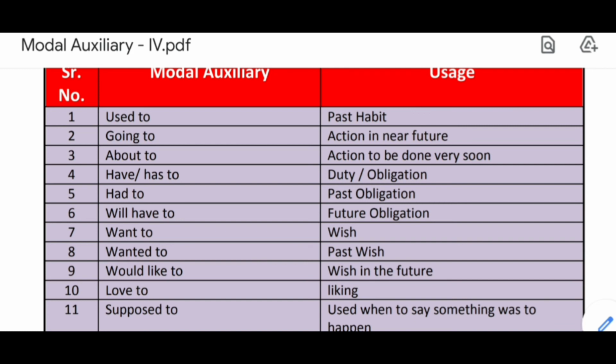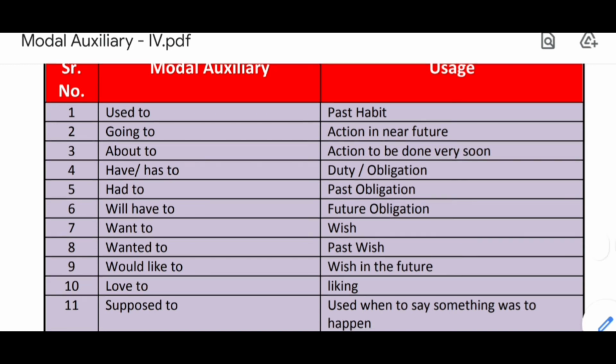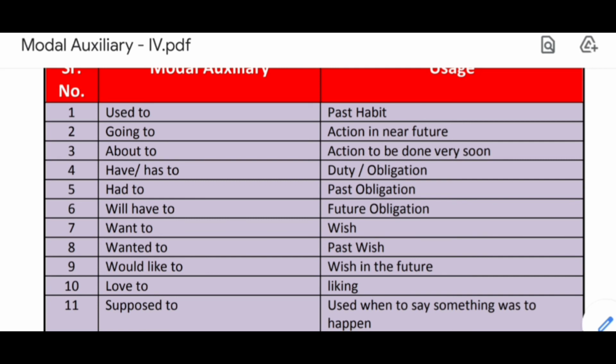So the first example is, I was supposed to phone her at 2 p.m. That is what? My obligation. Why? Because I agreed to phone her at 2 p.m. so that became my obligation. Now next one is, you are supposed to open your shop at sharp 8 am.